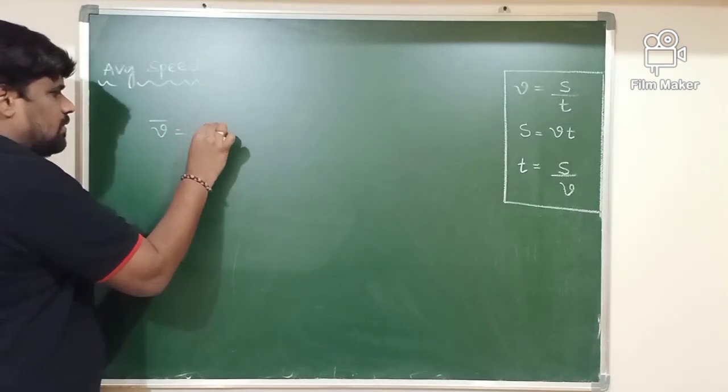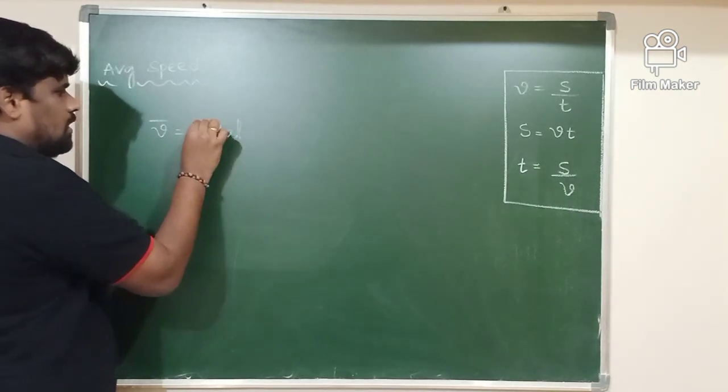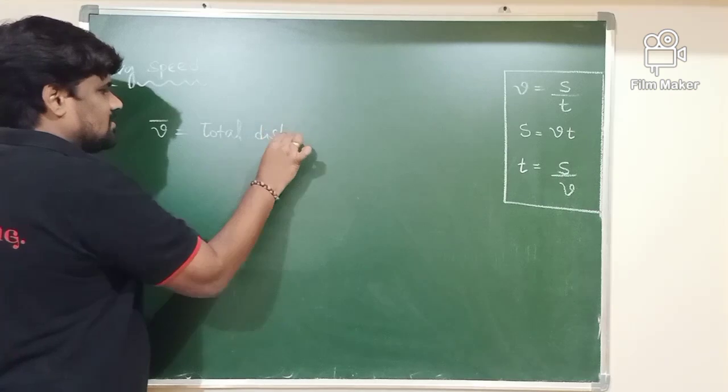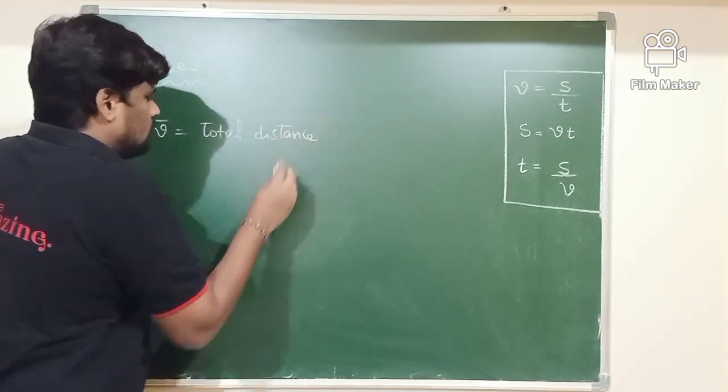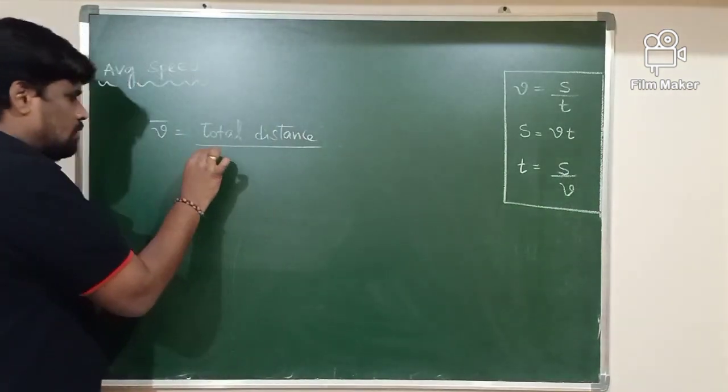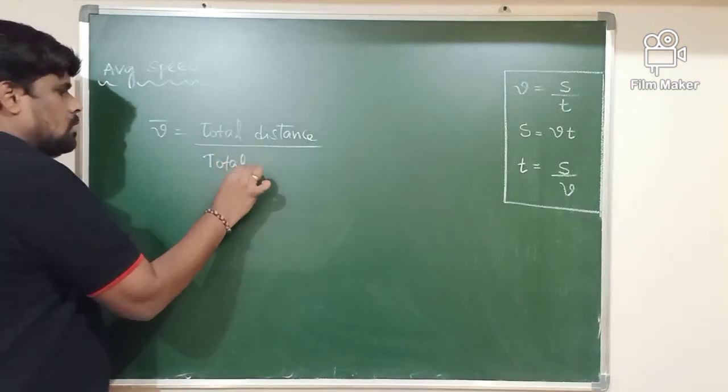This V bar can be calculated by using the formula total distance divided by total time.